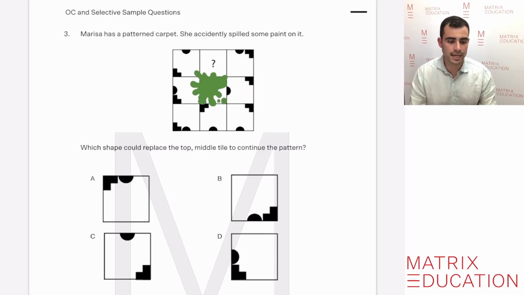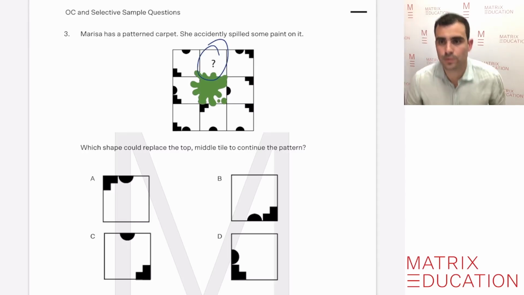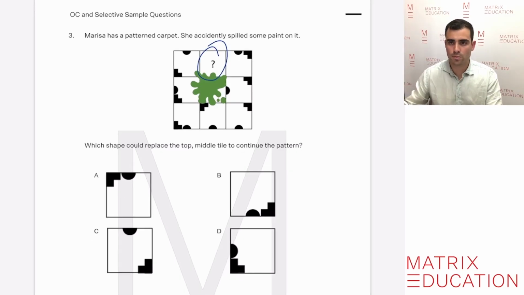So in this example here, it says Marissa has a patterned carpet. She accidentally spilt some paint on it. All right, so we can see that in the green paint on the picture there. Which shape could replace the top middle tile to continue the pattern? All right, and that's represented there by the question mark. The best way to solve this problem is to break it down into the components that we have. So we have the L shape, as we can see in each of the tiles, and the semicircle, which is in each of the tiles as well.